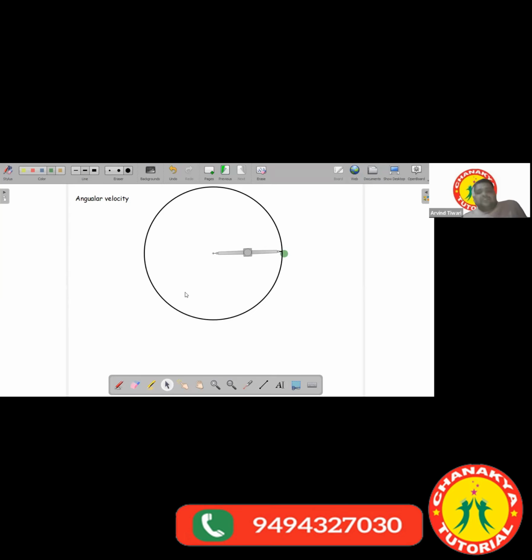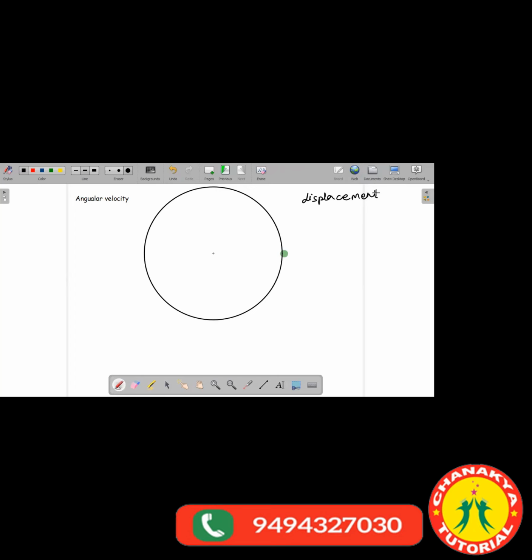So, suppose this was the starting point. And now, how do we talk of the angular motion? Here, do we have any displacement? Can we talk of any displacement over here? No, sir. See, we will talk here of the displacement, but that would be the angular displacement.